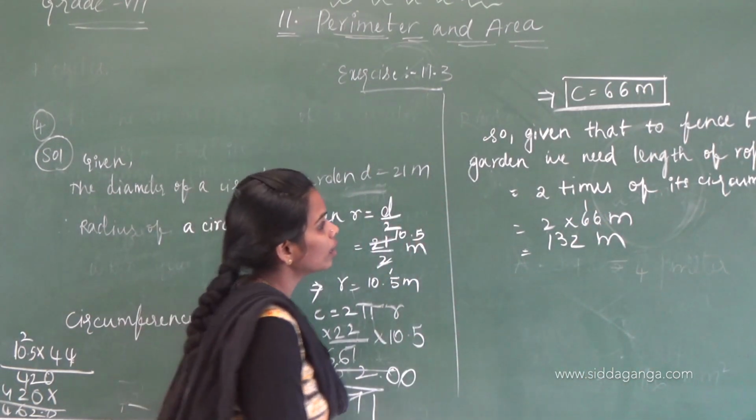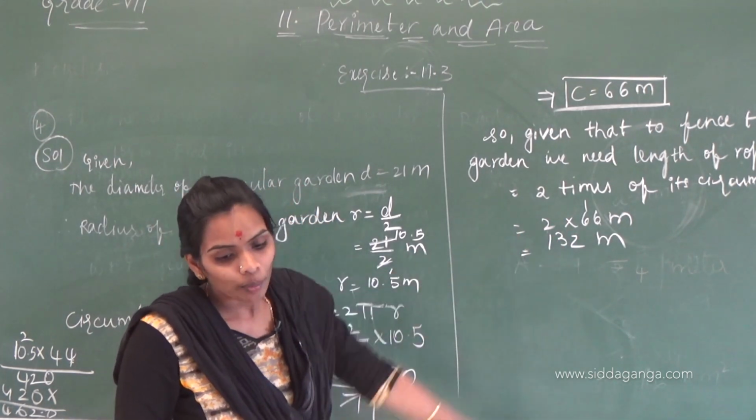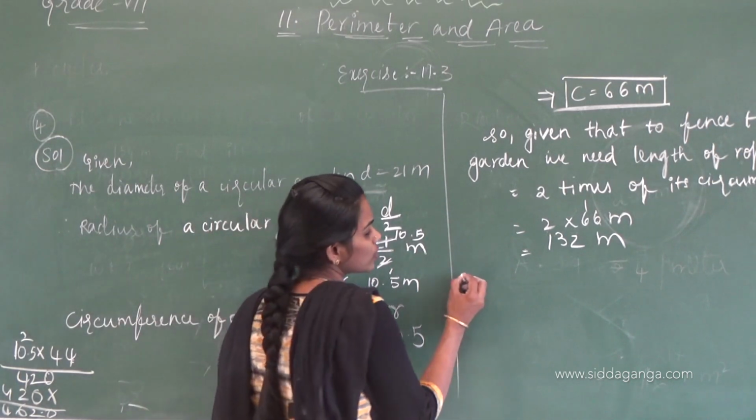Correct, children? The length we need is 132 meters.